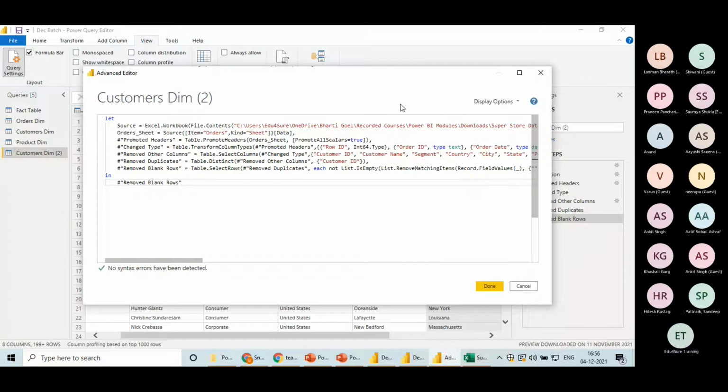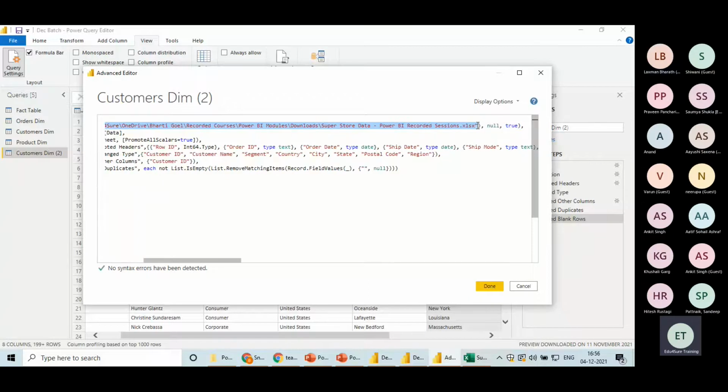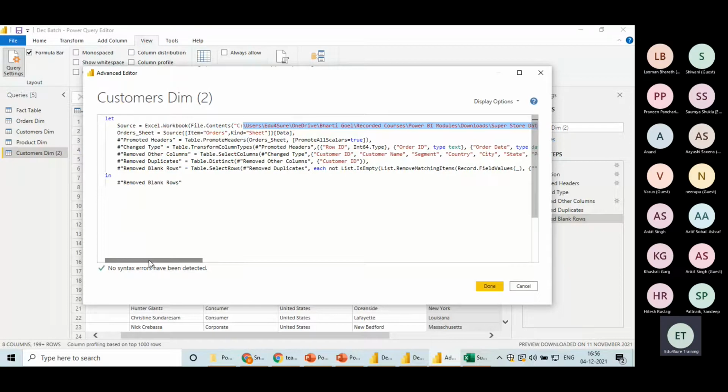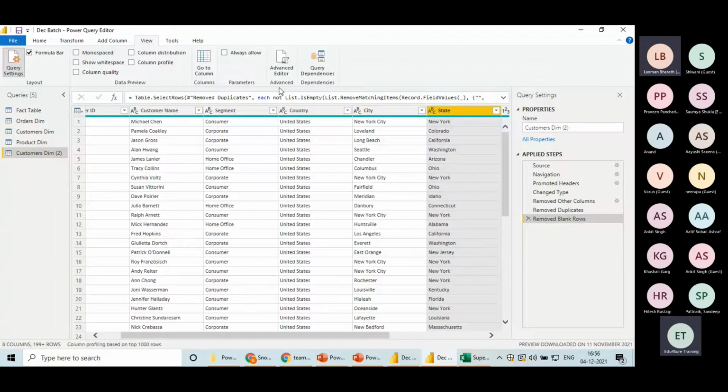It says source, as in from where I have taken this particular table. So it is giving me the path of my, can you see my laptop folder where I have taken this sheet? So broadly, you can understand it, but you're not supposed to learn it and write any code, because the front end is so good that you do not need to go into this coding section. Then it is showing me some steps in this language, promoted headers. So this is the code which has been written, like promote all scalars, true, and all that. So this is advanced editor, which is giving you the coding happening behind.